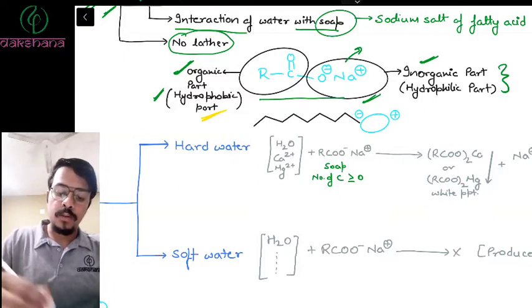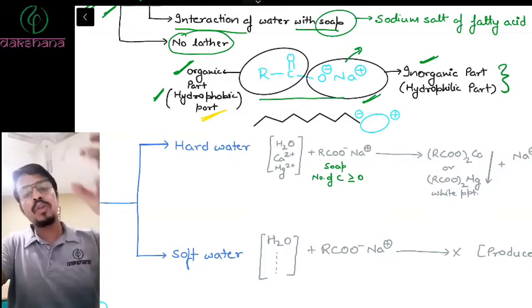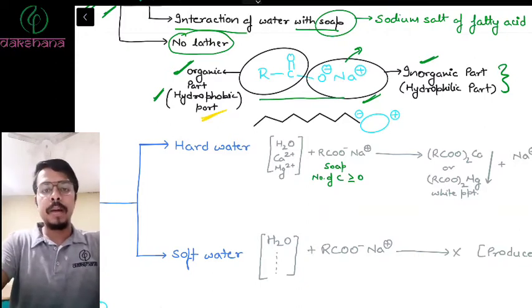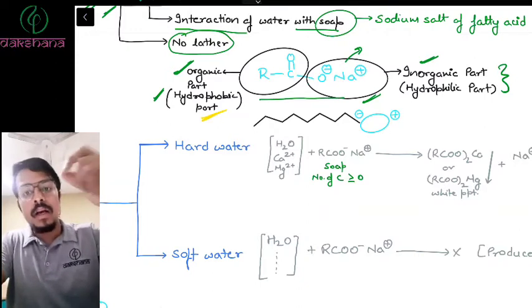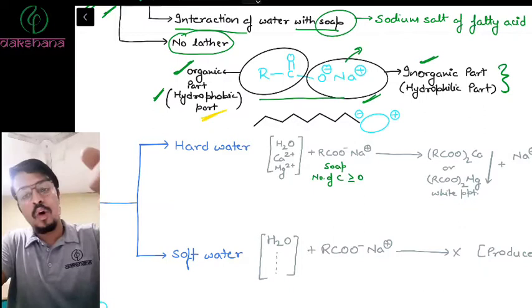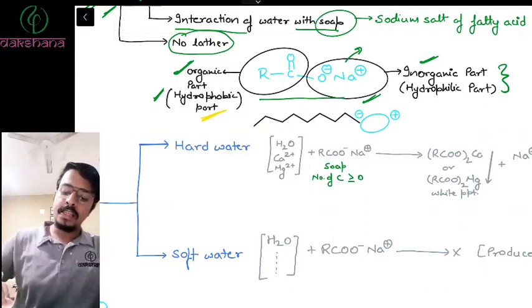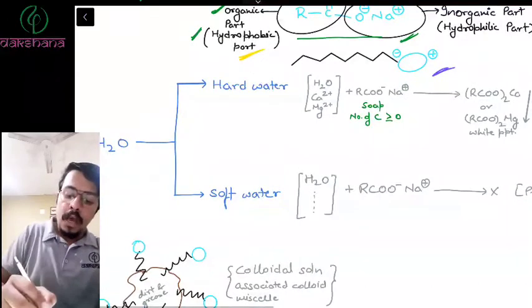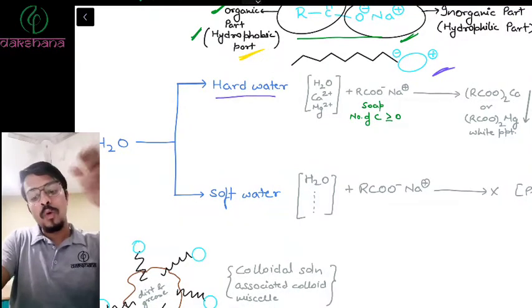So there are two types of parts in a soap. The two parts are one hydrophobic part, that is the organic part, and the other the hydrophilic part, that is the inorganic part, right? So sometimes it is written in this way. So what happens when soap is kept in hard water?